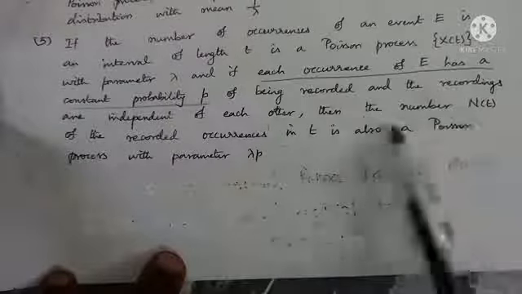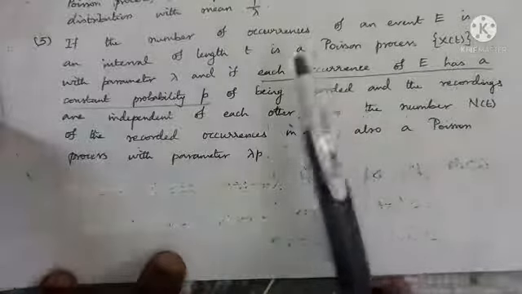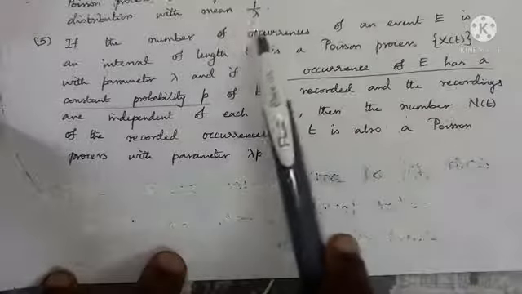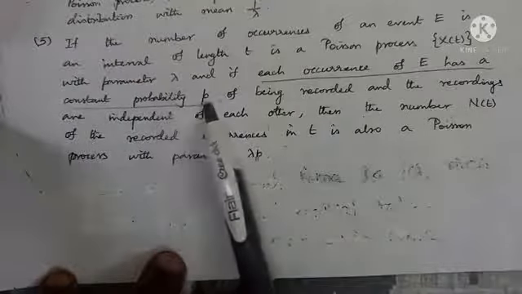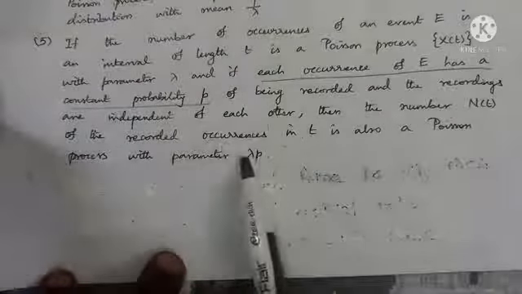See what is the difference? There the occurrences are not recorded. But here each occurrence, each arrival, is recorded with constant probability p. That's why the number of recorded occurrences is denoted by N of t. It is a Poisson process with parameter lambda p.